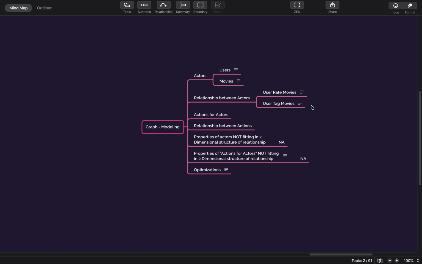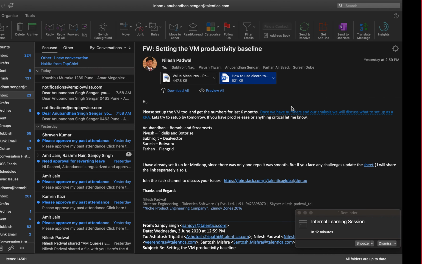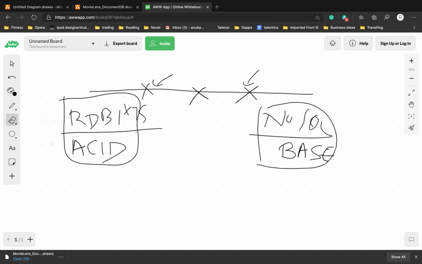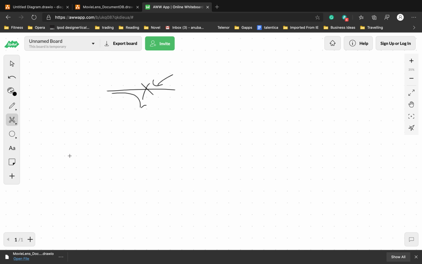So graph model cannot be represented directly. When we talk about graph model, graph already has this relationship between various entities.